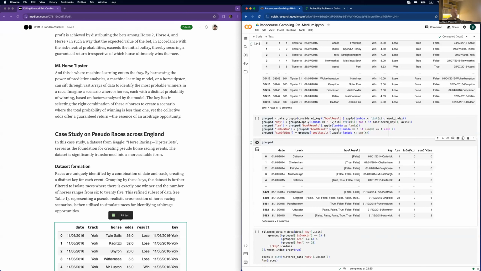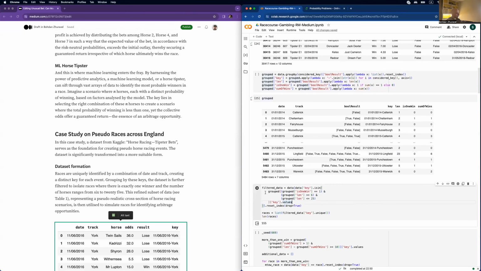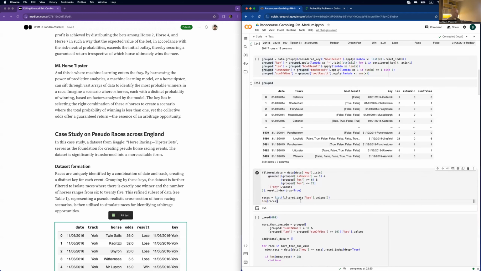I checked whether there is just one winner in this race, and I also calculated how many winners are in this race, because it's a pseudo real race. So in some cases you see 6 winners in one race where there are like 23 horses. So, okay, after that I started to filter this data. This is simply the filter. I'm just considering races with one winner, more than 6 horses, less than 25. And I obtained 555 races.